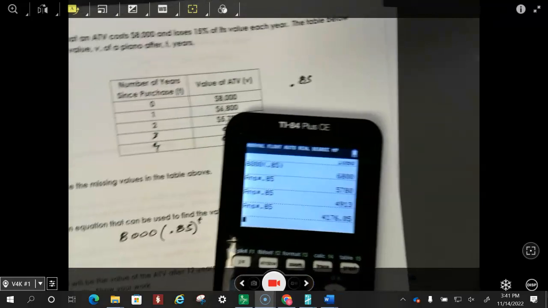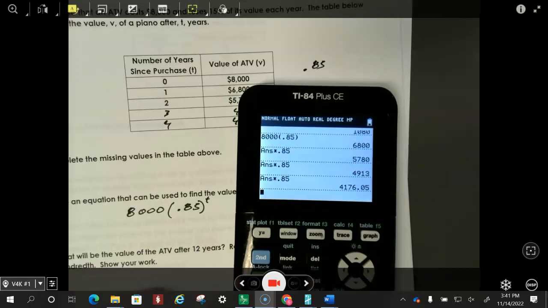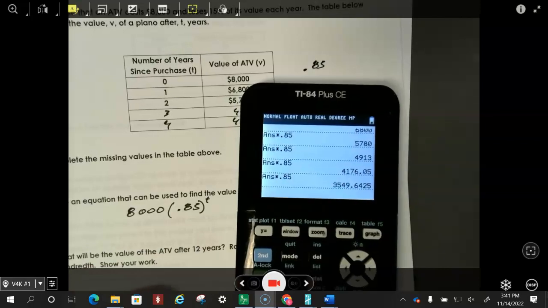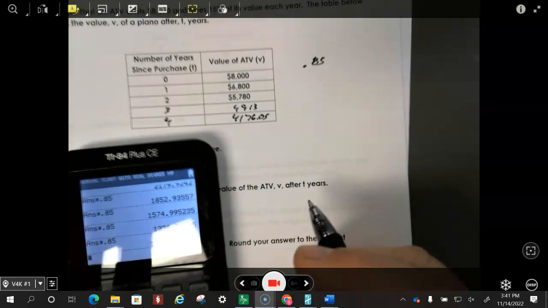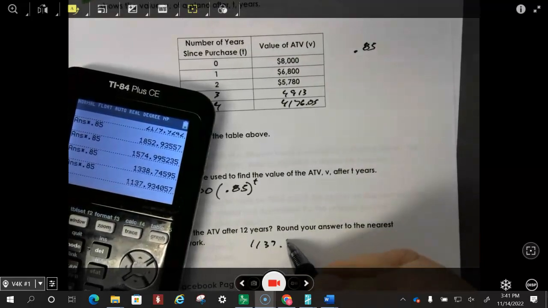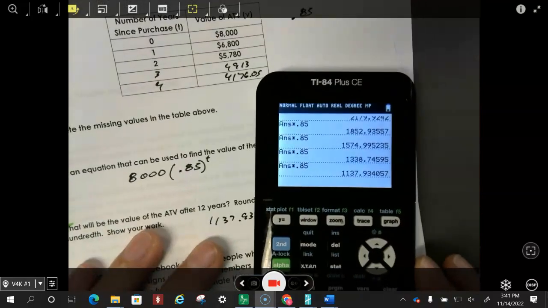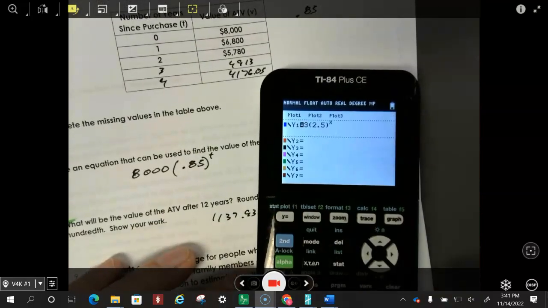And you can also take this thing up here, and you can keep doing that. But to figure out year 12, you're going to have to keep up with it. So that's going to be year 5, 6, 7, 8, 9, 10, 11, 12. And I hope I did that right. I want to say 1137.93. But I'm not going to trust myself on that, so I'm going to put it on the table. So I'm going to come up here and put this thing on the table.